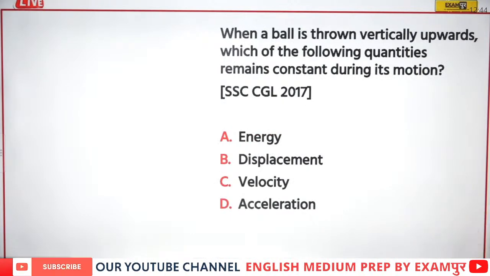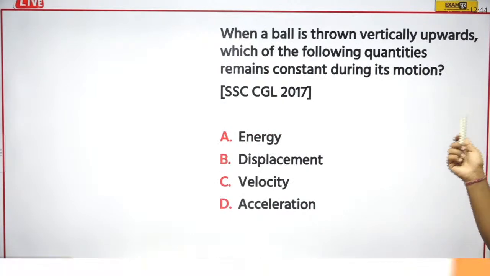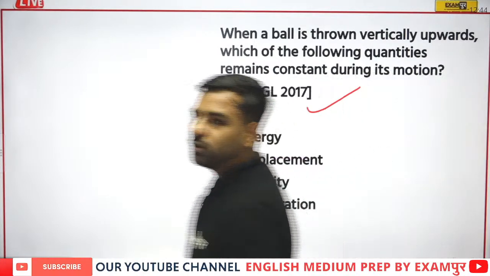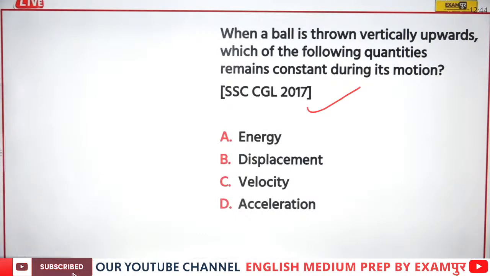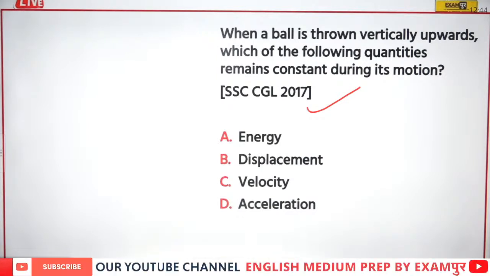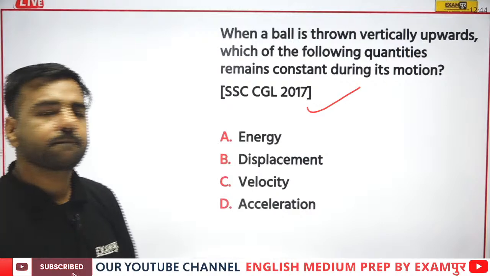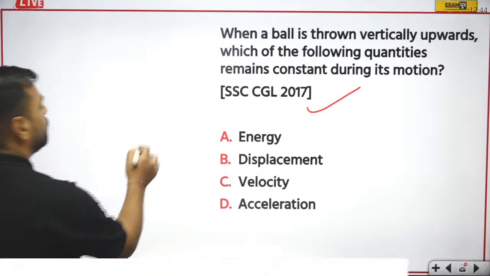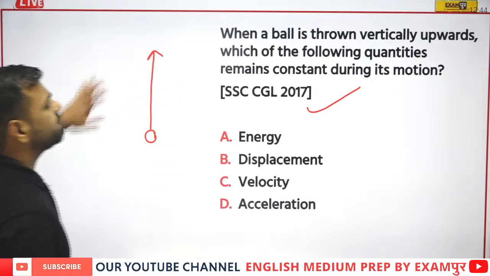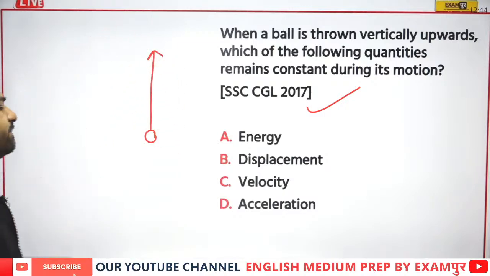When a ball is thrown vertically upwards, which of the following quantities remain constant during its motion? This is from CGL 2017. What is going to be the correct answer? Answer please, everyone. When a ball is thrown vertically upwards, this was the ball, this was thrown vertically upwards. Which of the following quantities remain constant during its motion? Is it displacement, velocity, acceleration, what?